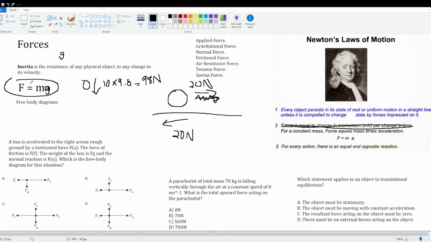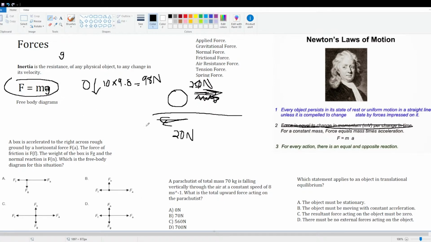What I mean by resultant force is, if you apply 20 newtons of force to the left and 20 newtons of force to the right, that's not a resultant force. The ball is not going to accelerate. It's going to stay the same. You need to apply a resultant force. So if this was 21, you've got a resultant force of 1 newton. It's going to accelerate.